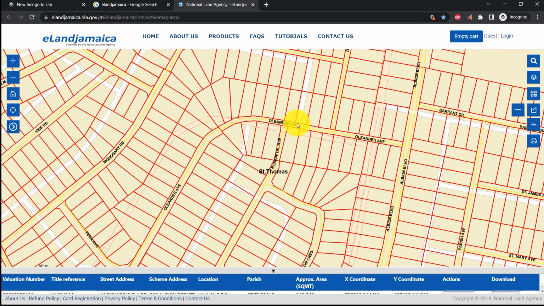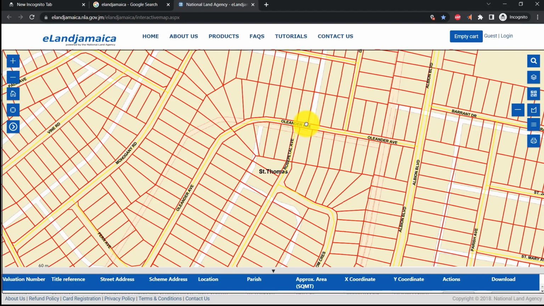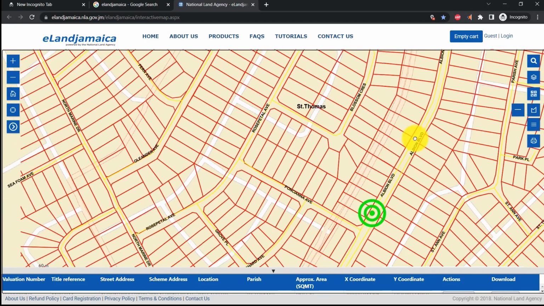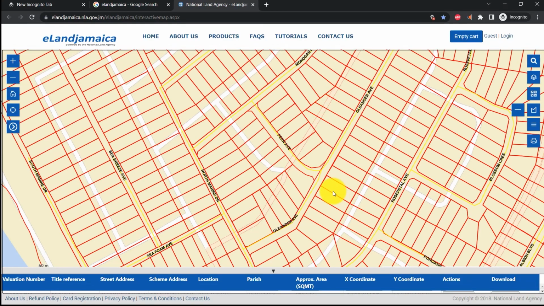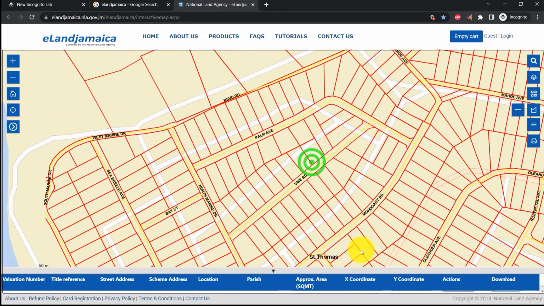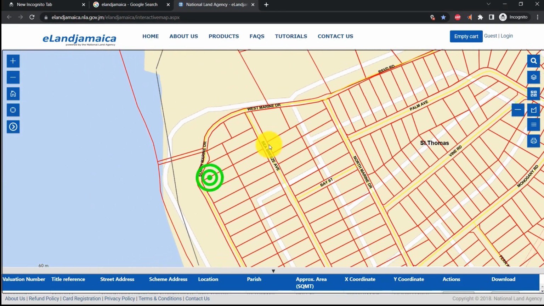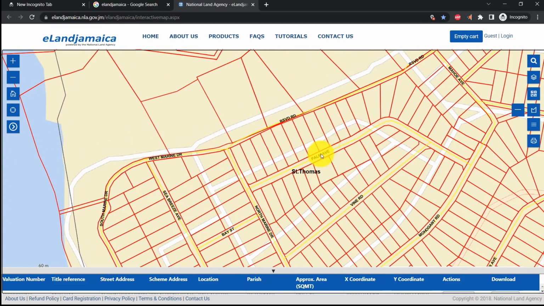So let us just go down to Albion Boulevard and pick a location. Let me see. Let's go to Palm Avenue. Palm Avenue is right over this section, and we can see how the lands are arranged. This one is long, this one is squared, cut into two. So let's just click on one of them hypothetically.